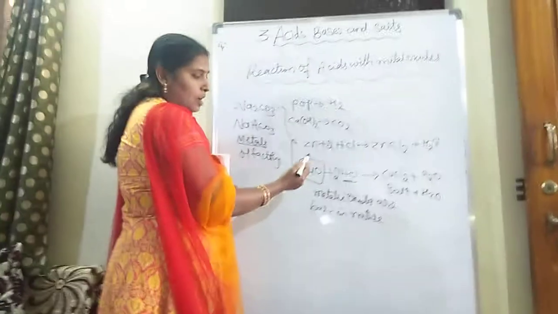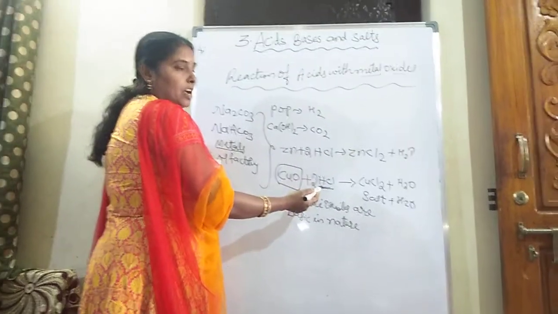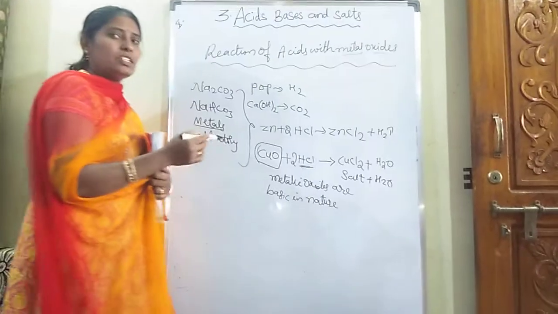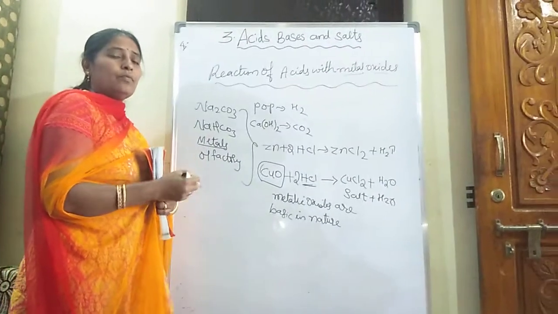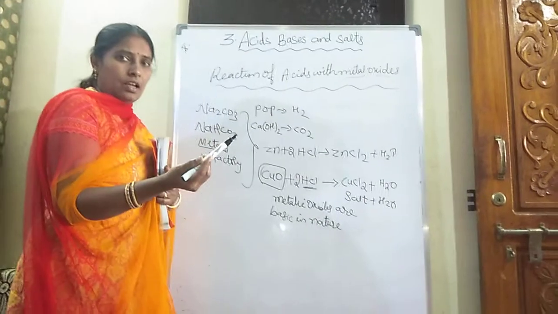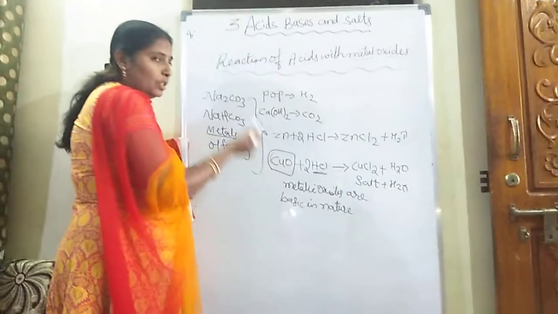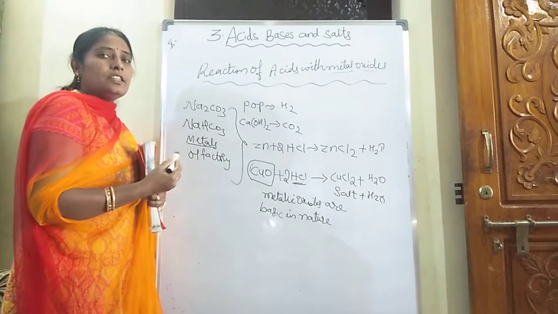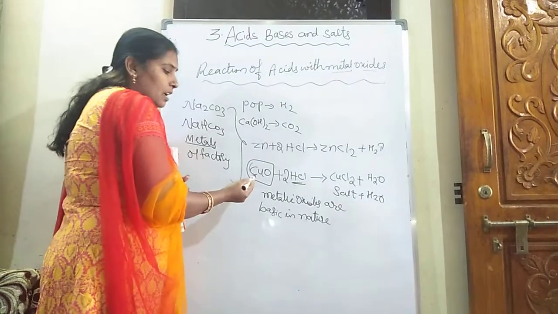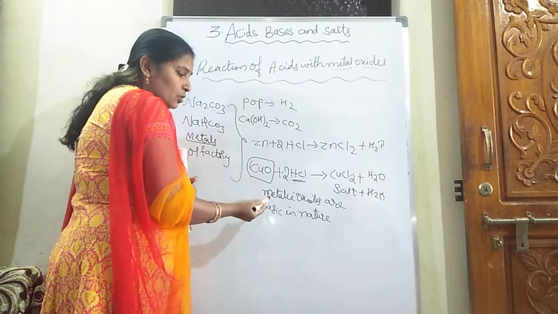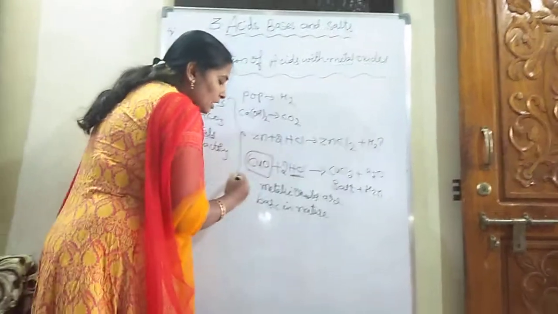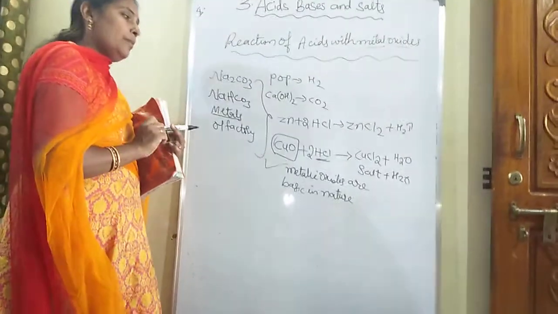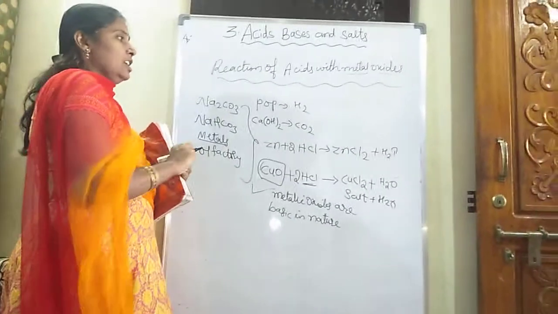Copper oxide, a metal oxide, plus hydrochloric acid gives salt and water. This is possible when an acid reacts with a base. Here the acid is reacting with copper oxide. Definitely copper oxide is basic in nature, and copper is a metal. When a metal reacts with oxygen, it is known as a metallic oxide, and metallic oxides are basic in nature. So what you concluded from this? Metallic oxides are basic in nature.